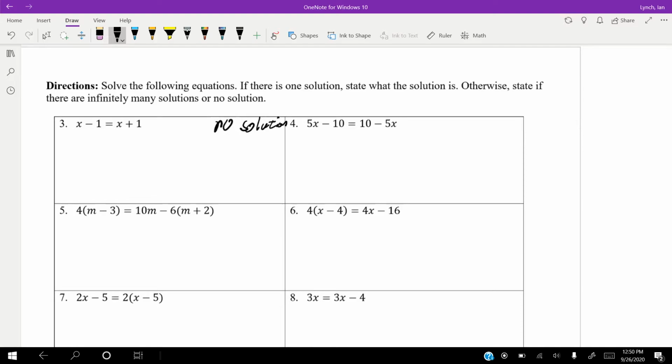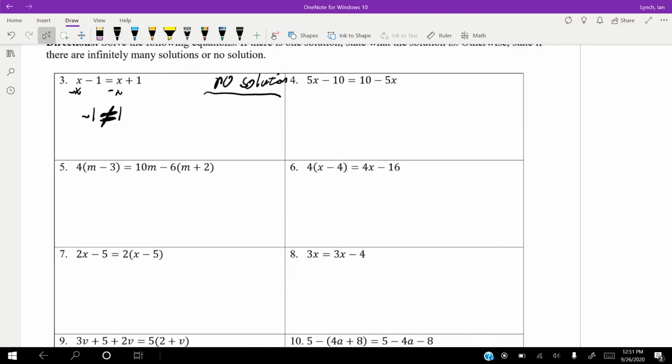So let's see. We don't have to do steps 1 or 2 because there's no distribution and there's no combining of like terms that we need to do. So let's move our variable. Because they're the same, we're just going to subtract x from both sides, and we're left with -1 equals 1. Well, that doesn't work. -1 can't equal 1, so I'm going to say does not equal, which means there is no solution.